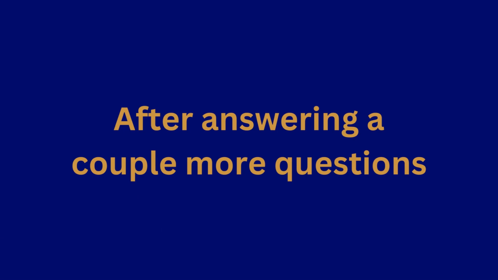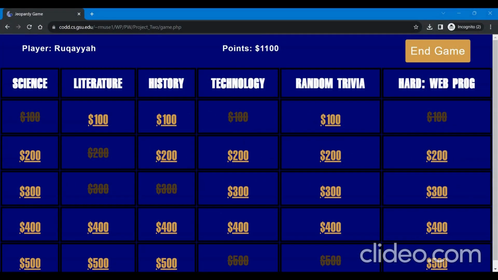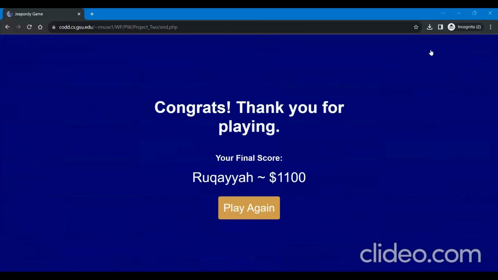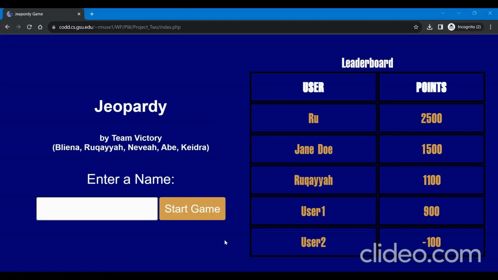Now I'm at 1,100 points and maybe I'm tired of playing and so I want to end the game, which is press end game in the top right here. You get a message thanking you for playing, your name and your final score, and then this play again button redirects you to the main page where you can see the updated leaderboard, and you can see that we are now in 3rd place at 1,100 points.